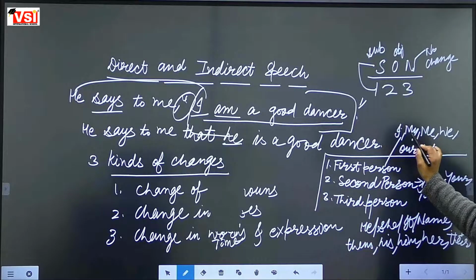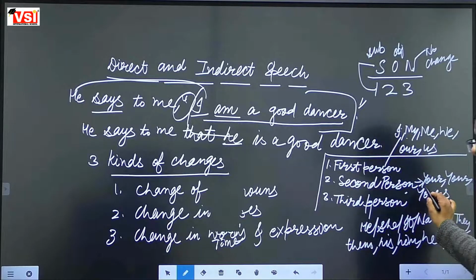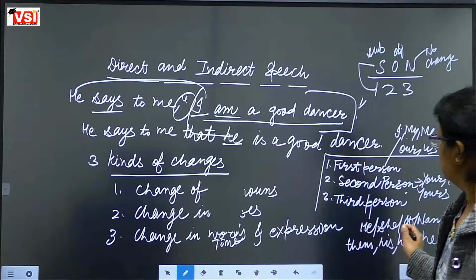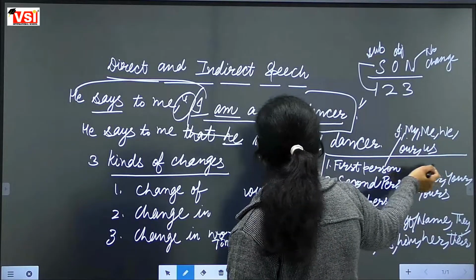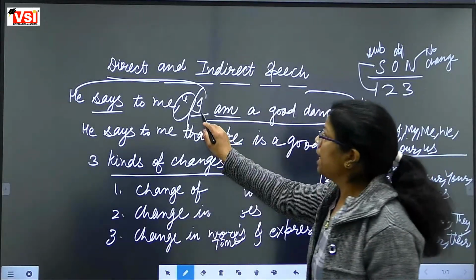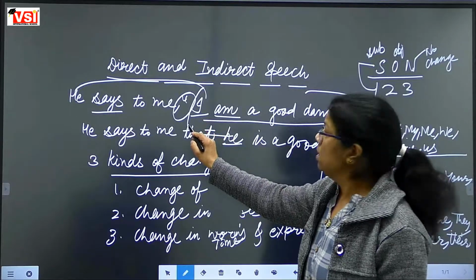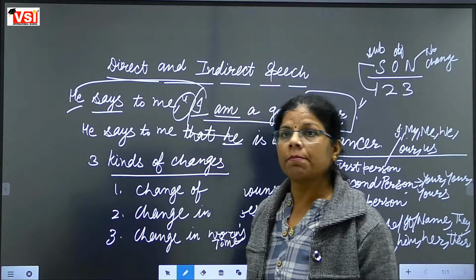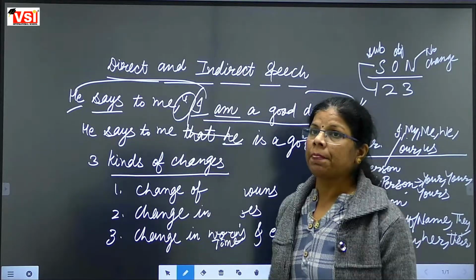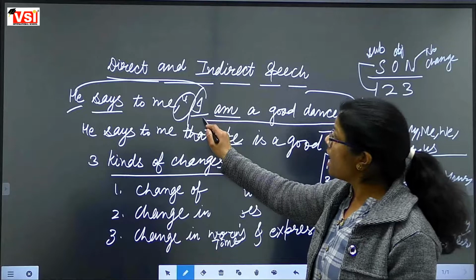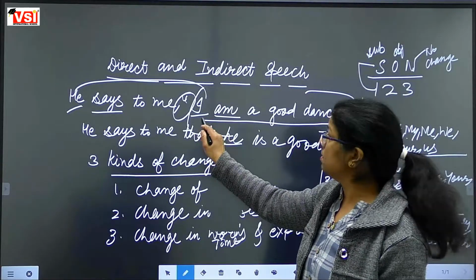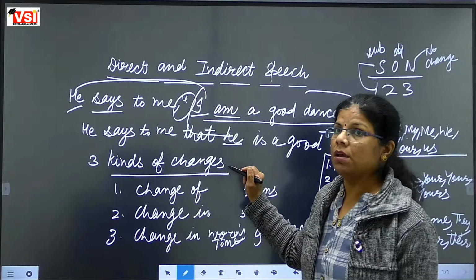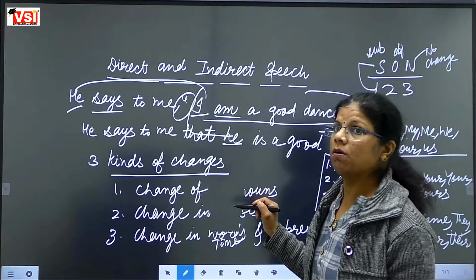I have told you which pronouns are first person pronouns, which are second person, and which are third person. I have already told you. These are I, my, me, we, our, us. These are first person pronouns, and I is a first person pronoun. That's why we change it according to he. He is subject here. Are you getting now? Why have we changed this I into he? क्यों हमने चेंज किया था I को he में? अब समझ में आ रहा है आप लोगों को?